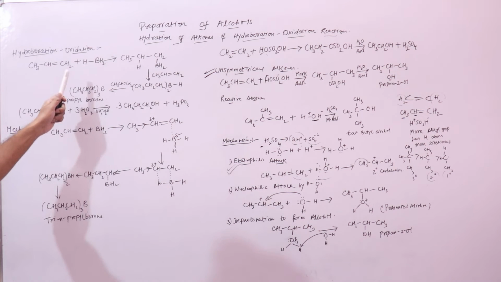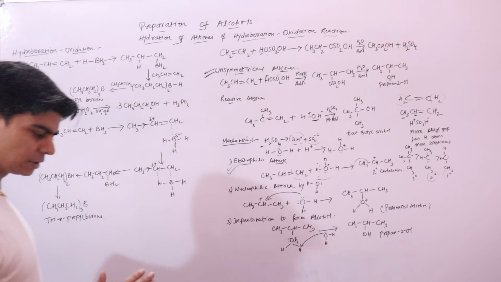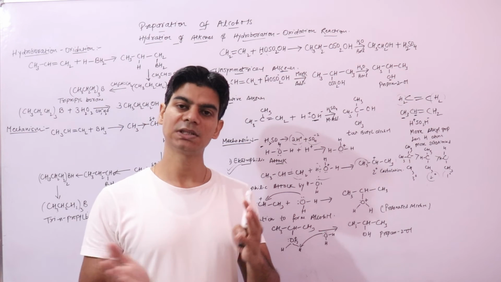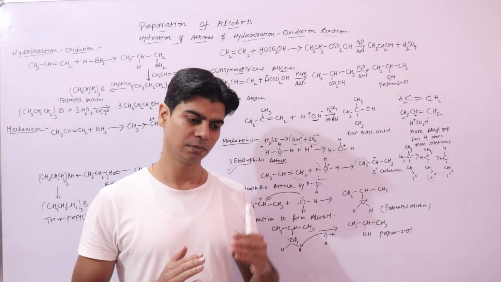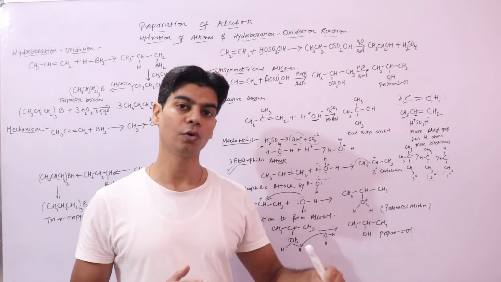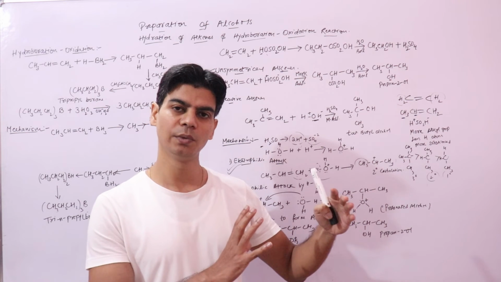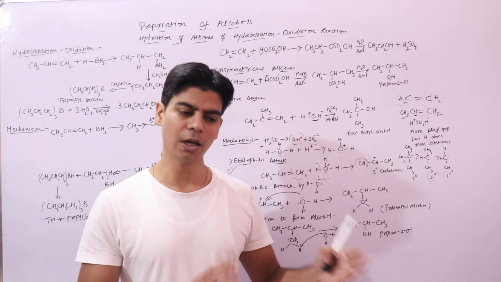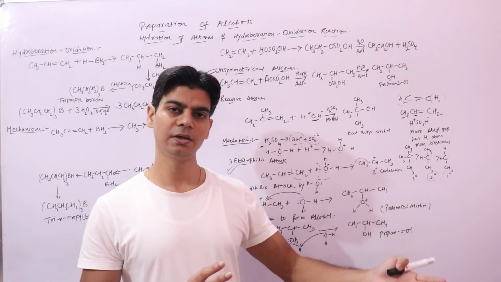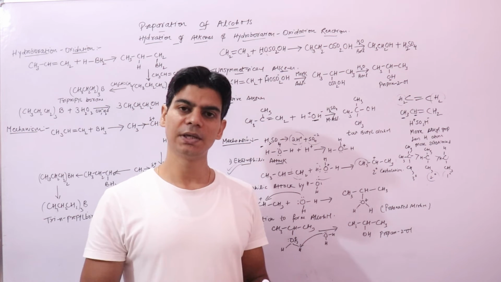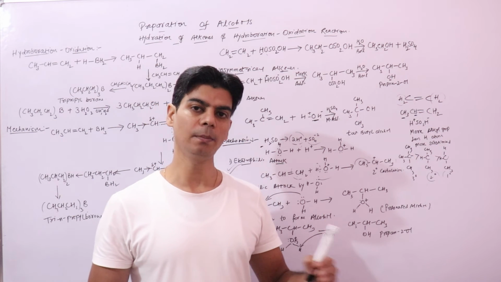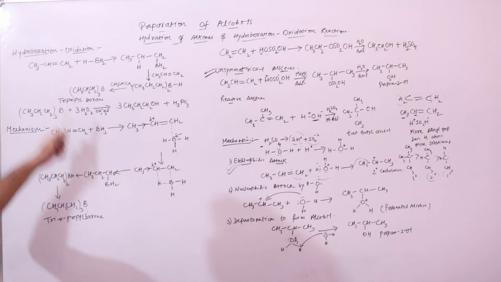Since it is hydroboration oxidation, first these alkenes will react with borane, followed by finally an oxidation reaction with hydrogen peroxide, where it will form alcohol, right? So hydroboration is the reaction with borane.